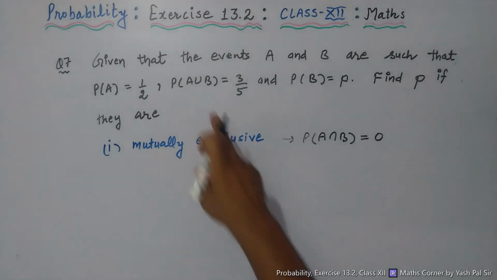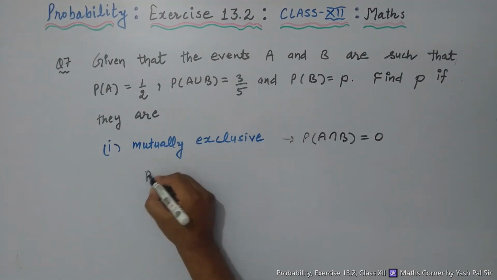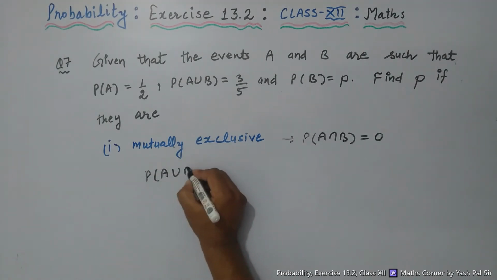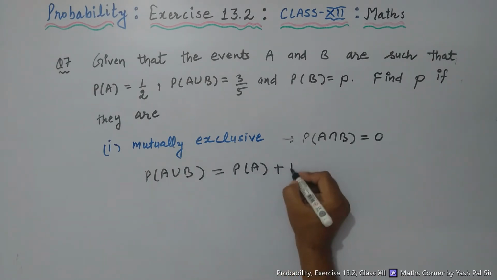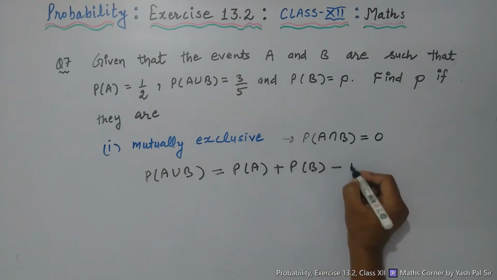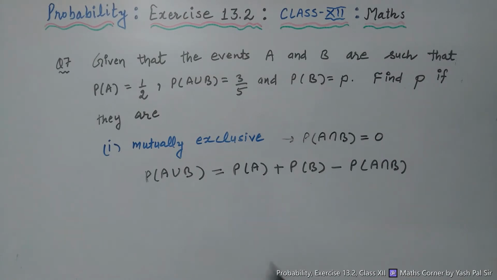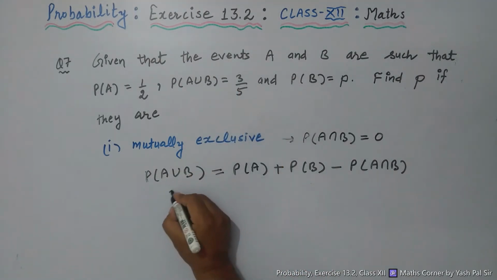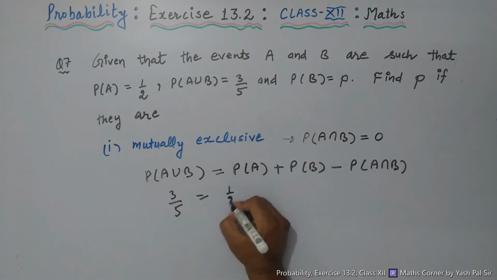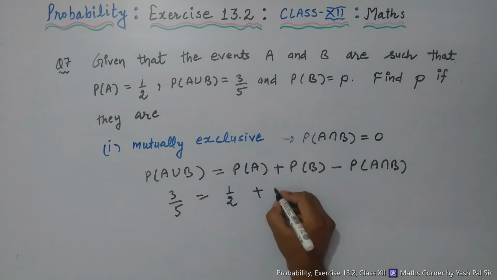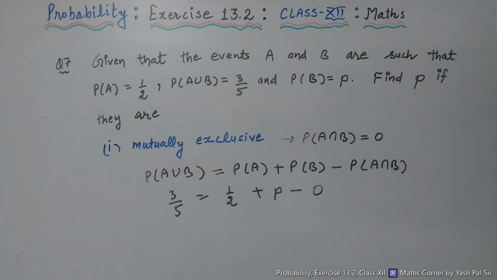Right? So here we apply the formula from set theory. The same rule is here. Probability of A union B can be written as probability of A plus probability of B minus probability of A intersection B. So applying the values, 3 upon 5 is equal to A is 1 upon 2 plus B is P minus A intersection B, which in this case is 0.